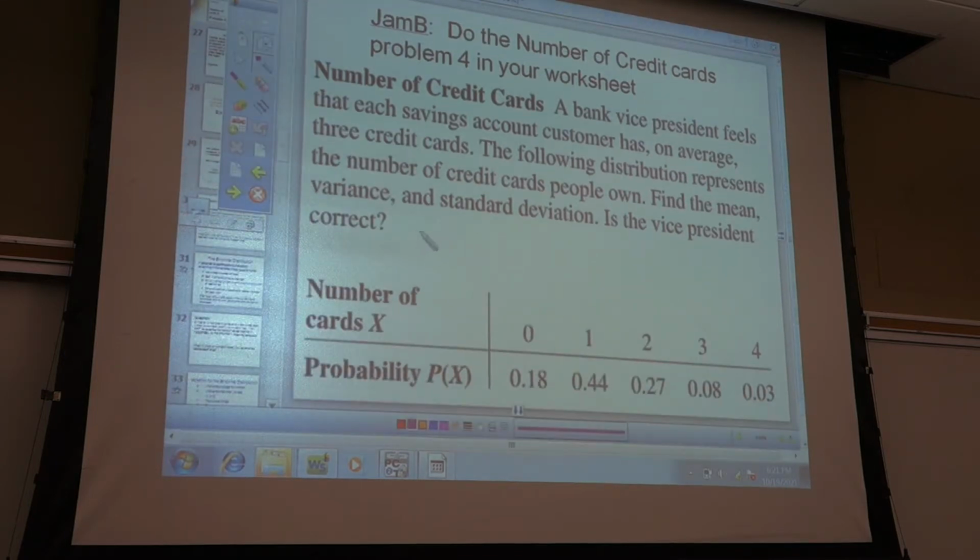So whatever you get for your mean, what was the mean? 1.34. Standard deviation sigma was 0.96. So then what is the variance? Variance is sigma squared. So if I have sigma and I want sigma squared, I square what sigma is, so I take 0.96 and I square that. And everybody got 0.92? Yes. Great.